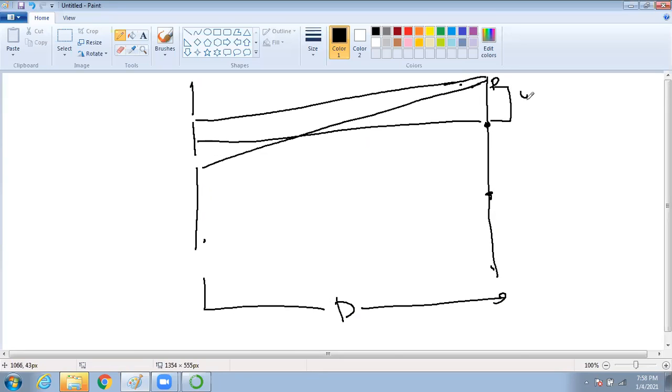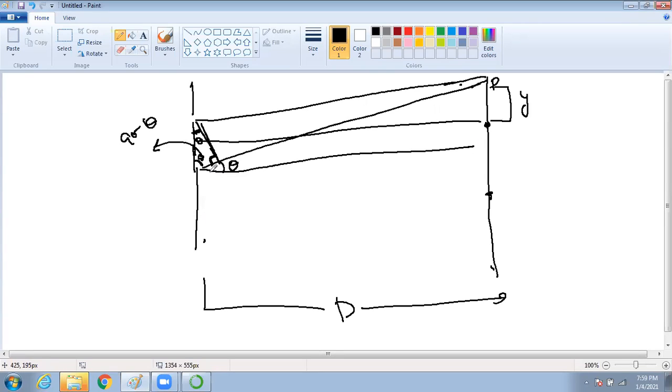This will be y. Now the angle between this one is theta. If this is theta and this is 90, what will be this angle? 90 minus theta.